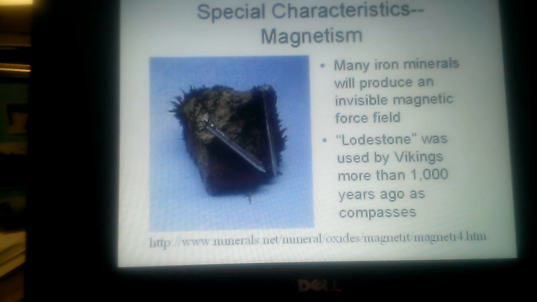Magnetism is our last special test. Magnetism is pretty important. Some rocks actually attract a magnet, which would be how we tested for it in lab. And those examples are lodestone and magnetite. Lodestone is what we used to make the first compasses when we were exploring different parts of the world, back when the exploration days were just starting.